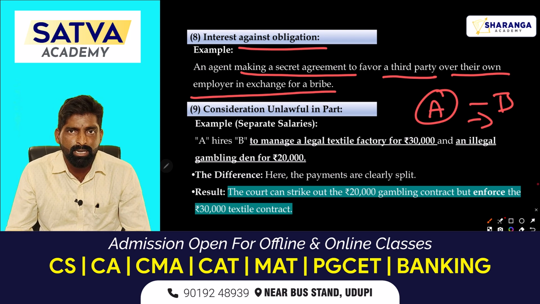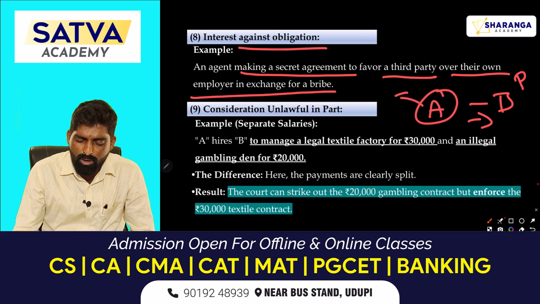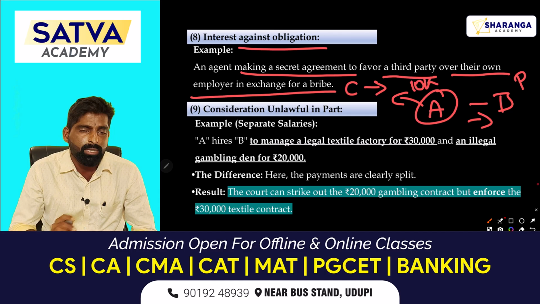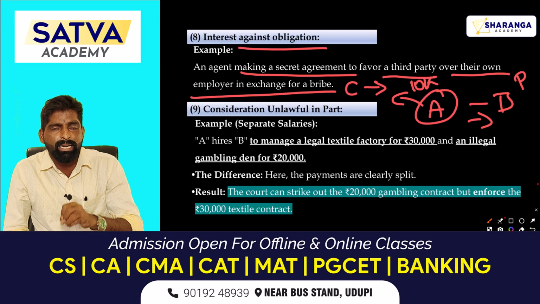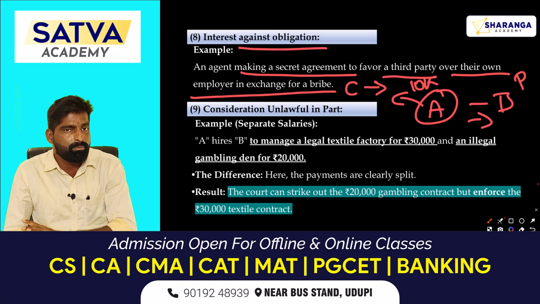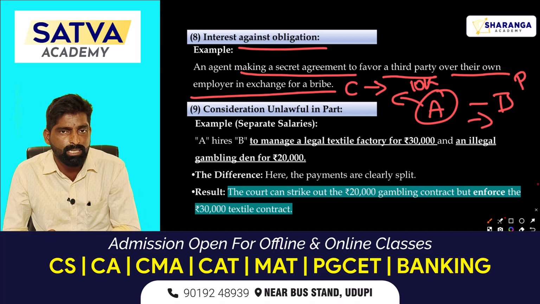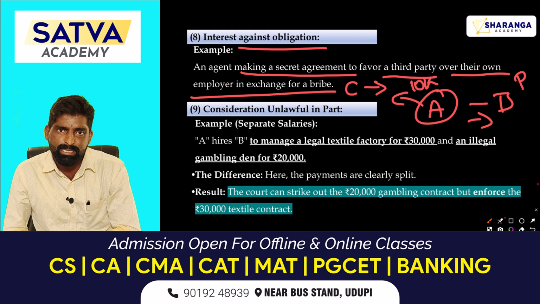manage his business. Here B is a principal. Now A is sharing all the business secrets with C for the additional advantage or else bribe, that is 10,000 per month. Now this one is an illegal consideration where he is accepting the bribe and he is working against the principal. So there is a duty on the agent to work for the benefit of the principal. That is the rule of the agency contract. If you violate that and if you work for the third party, then it is an illegal consideration.